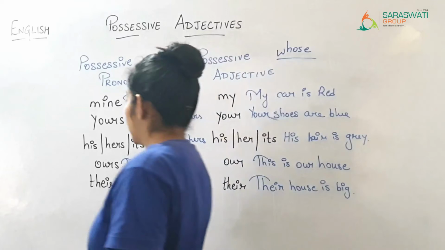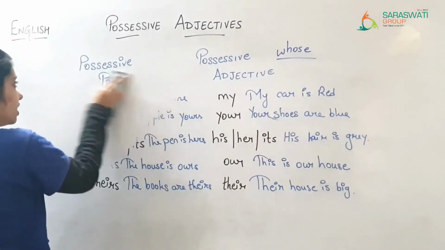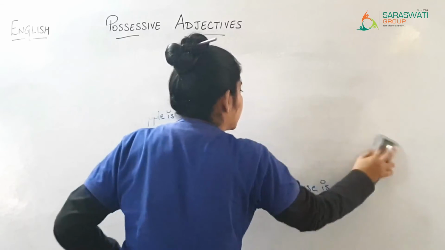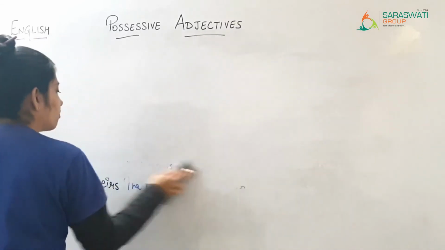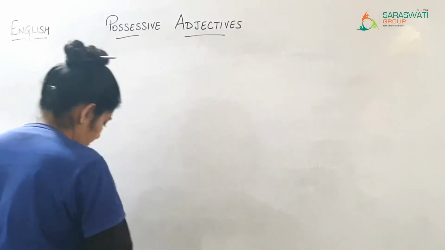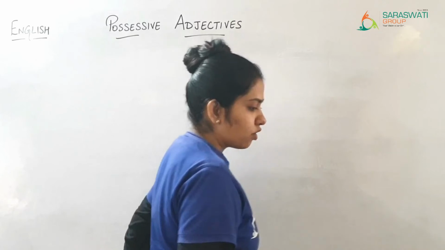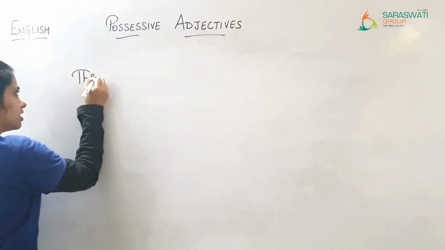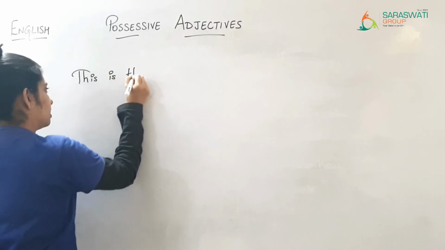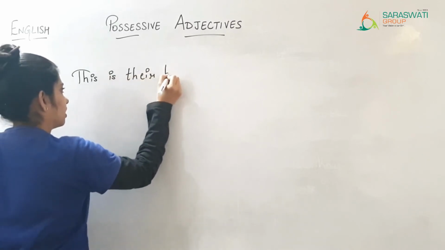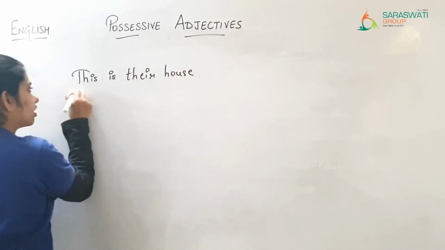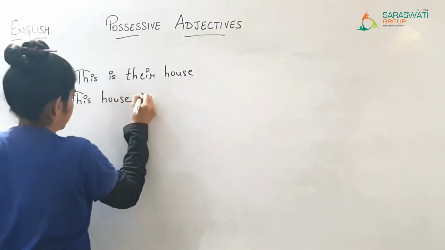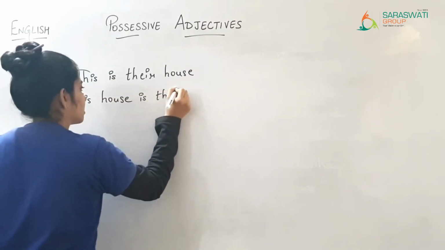Now, let us solve some examples to make the concept of possessive adjective clearer. If I am writing, this is their house. This house is theirs.